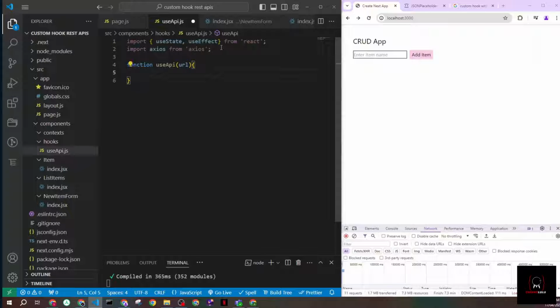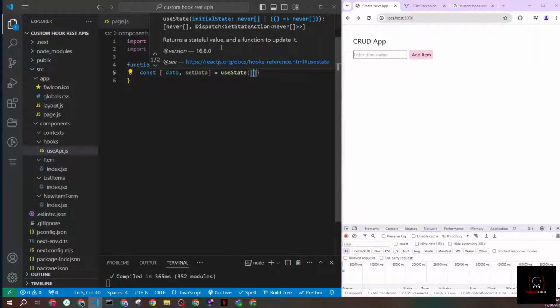And now let's create my state, which will hold my data, my loading, and my error state. So const data, and I need a setter function that will help me set the state, and useState, and I'll set it by default to an empty array for now.